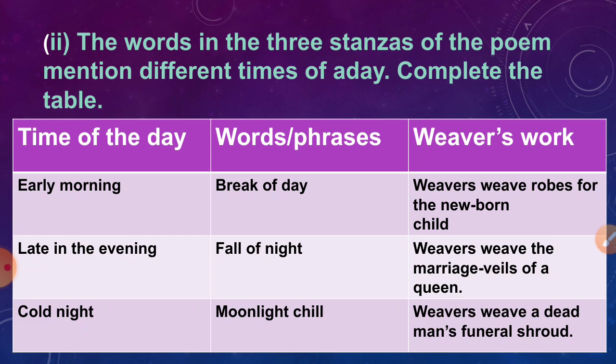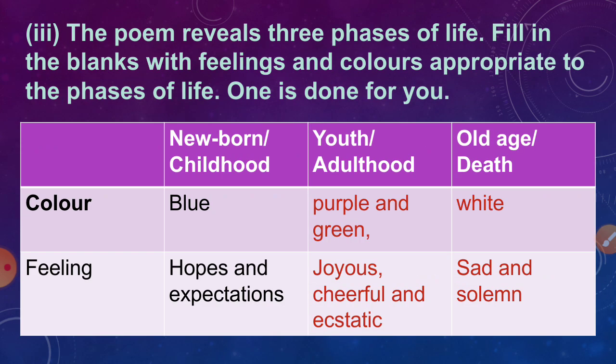The second phase of the day is late evening, and it is mentioned through the words fall of night, and weavers are weaving the marriage wealth of a queen. The third phase of the day is cold night, and it is mentioned through the words moonlight chill, and at this time of the day weavers are weaving a dead man's funeral shroud. I hope you got this activity. It is again very simple, and from those three stanzas we can easily pick out the answers. So let's begin with the next activity now.